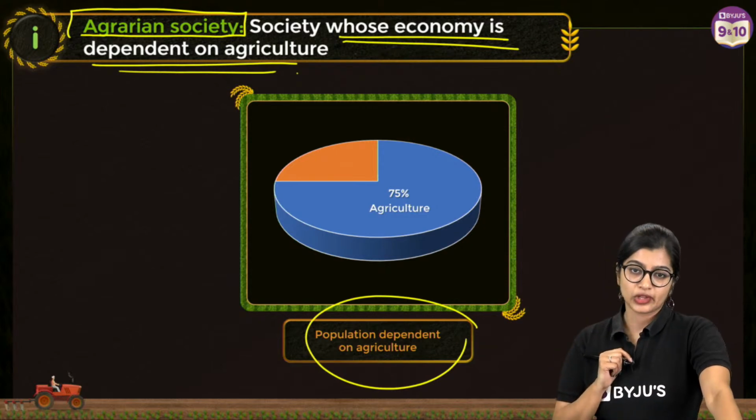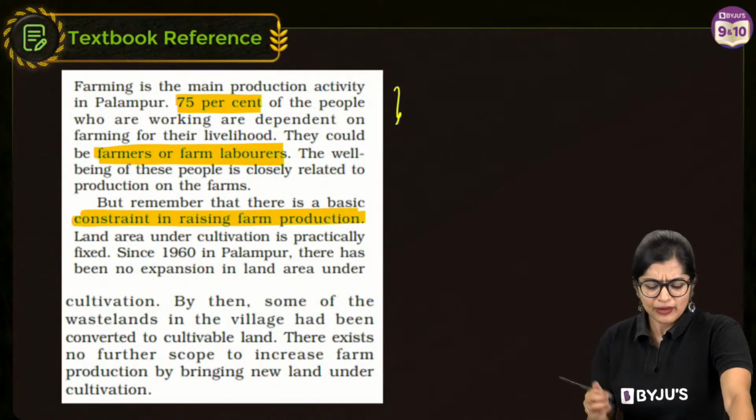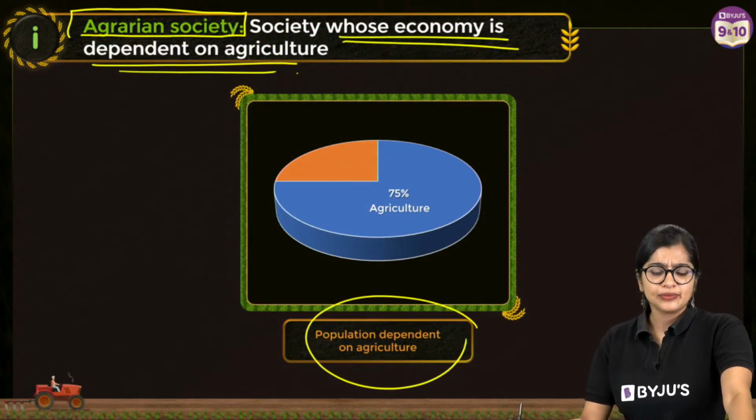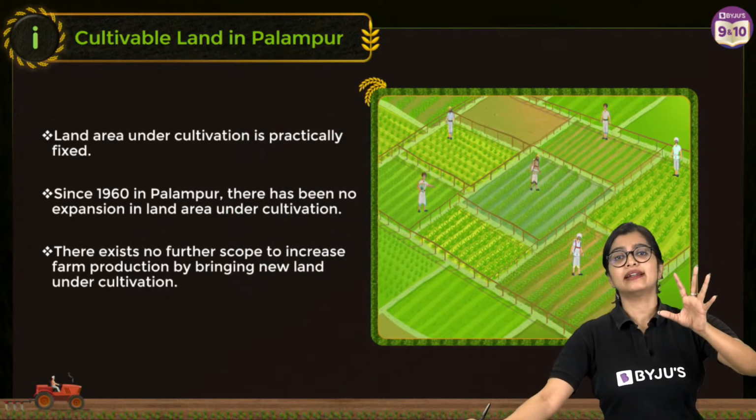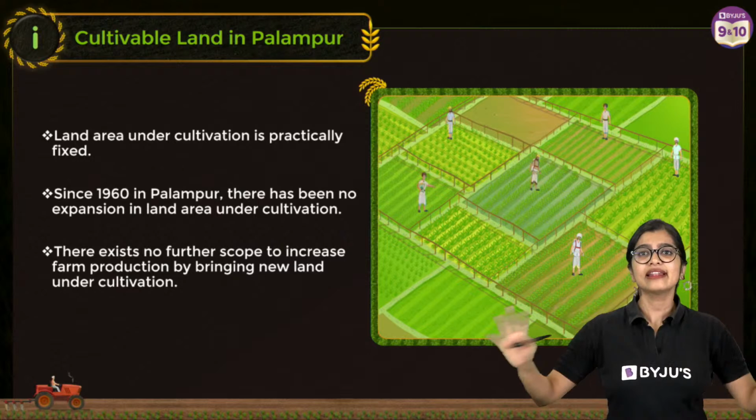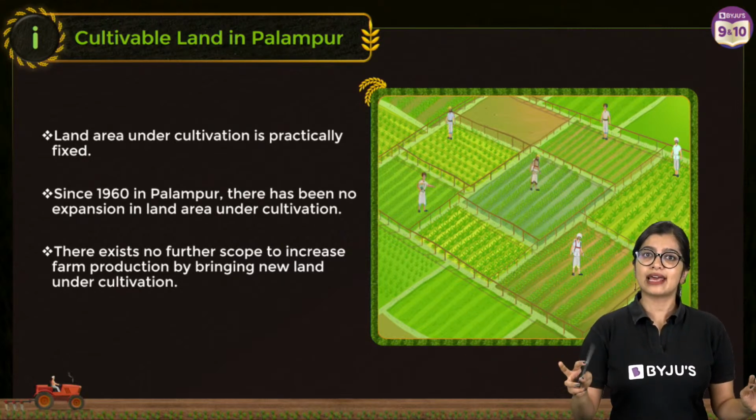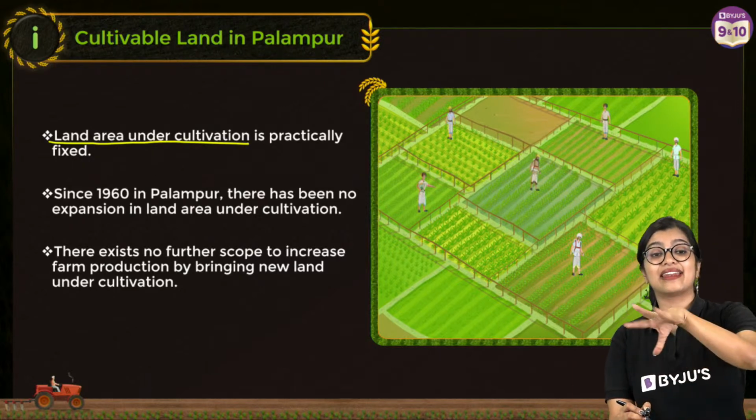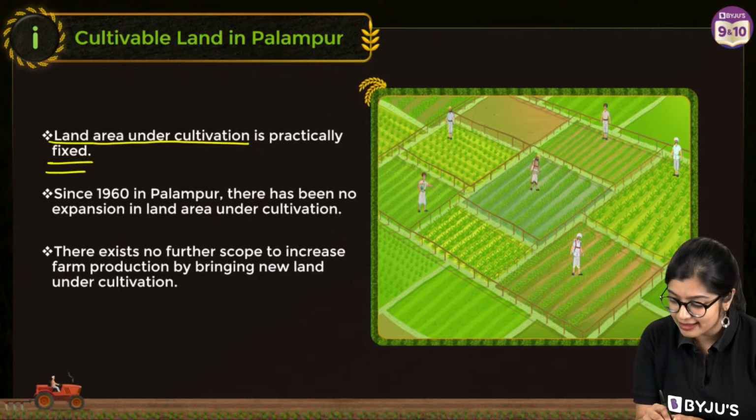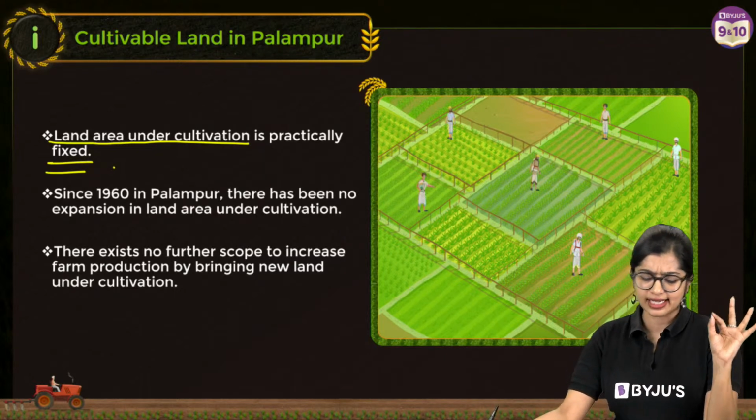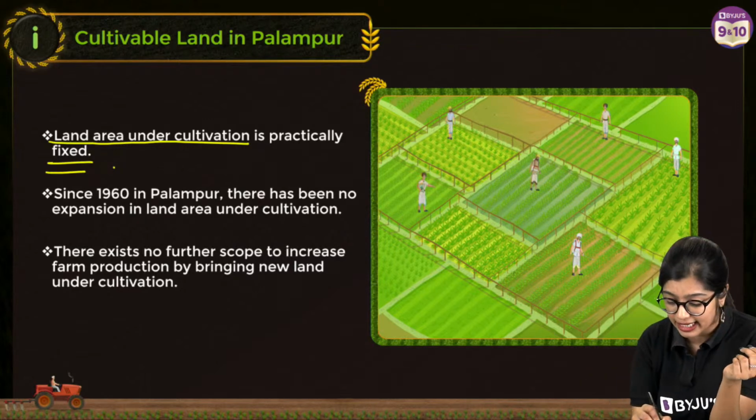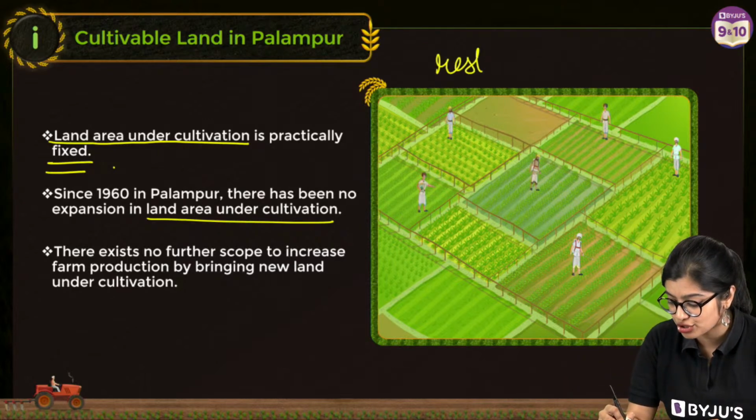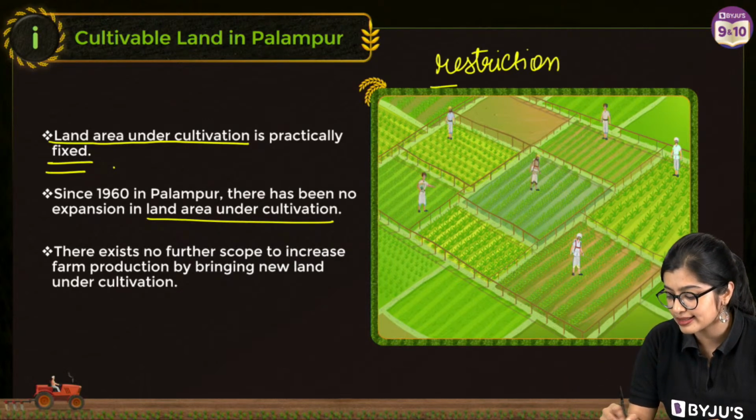Now, we saw that in Palampur's case, there is some constraint in raising farm production. What do we mean by this? In Palampur, the land that is there is fixed. It is not that there is going to be extra land. So the land area under cultivation is practically fixed, and since 1960 there has been no expansion in the land under cultivation. Constraint means restriction, right? There is some boundary.